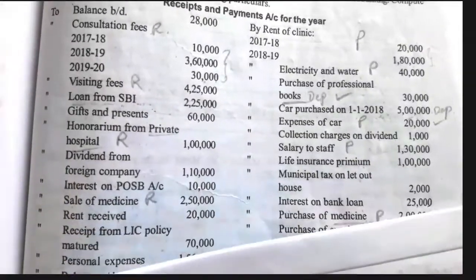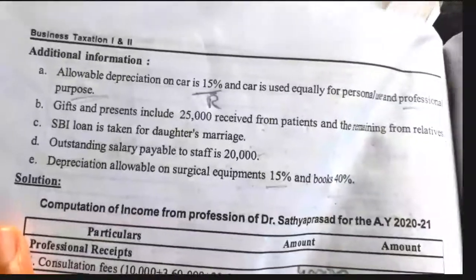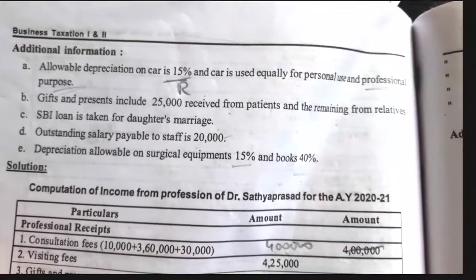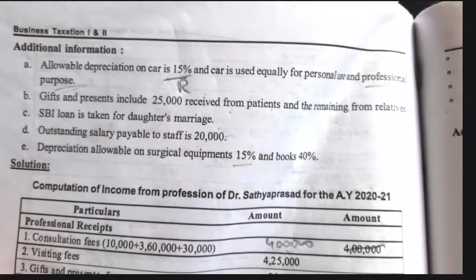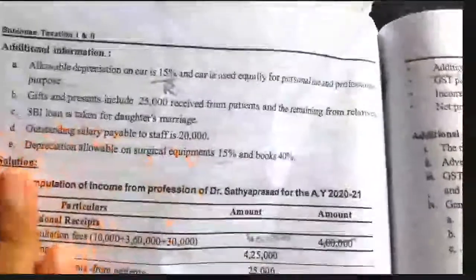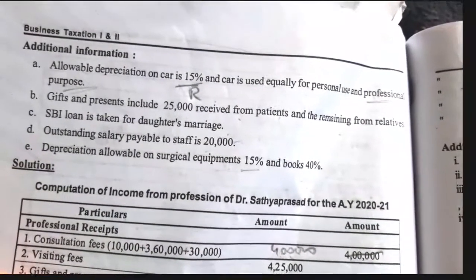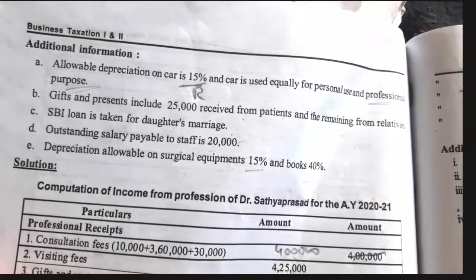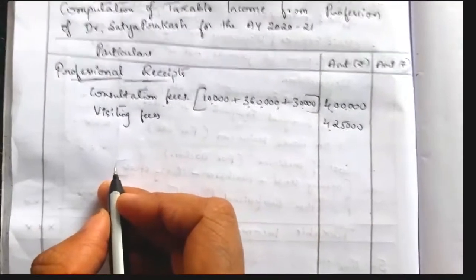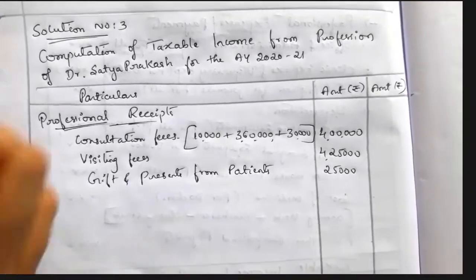Then gift and presents, rupees 60,000 is given. Relating to gift and presents there is an adjustment. See here, gift and presents include rupees 25,000 received from a patient and the remaining amount is from relatives. So the gift and present received from a patient is 25,000; the remaining is not from a patient. Under professional receipt we have to take only the gift and present he received from a patient. So the value we have to take is 25,000. Now write gift and presents 25,000. The gift and presents he received from a patient, rupees 25,000, is taken as a professional receipt.